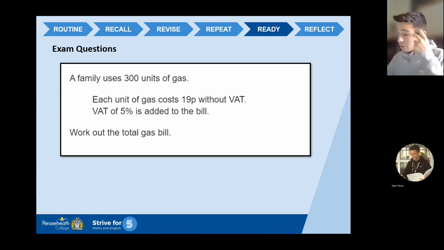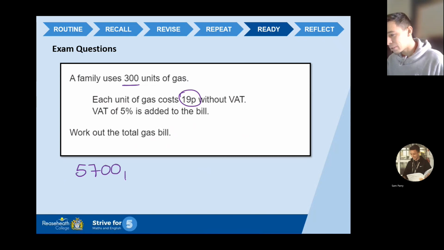So let's work out the total amount without the VAT. So 300 units, 19p each. So 300 times by 19 is 5,700p. Okay, 300 times 19p, 5,700p. I'm going to put a little time symbol there. VAT of 5% is added. So I need to work out 5% and then add it on. Okay, so 10%. Let's do it in a different colour. That's 1 mark. I'm pretty confident that would be worth 1 mark.